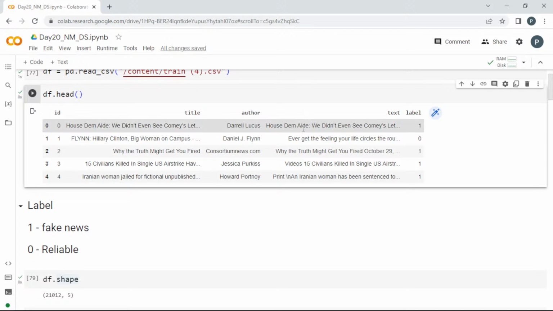So what you can do is, in the project, you can try to take the text and do the processing, guys. You can go with the text. So based on the text in the news, you can decide whether it is fake news or real news. I'm going to go with the title.